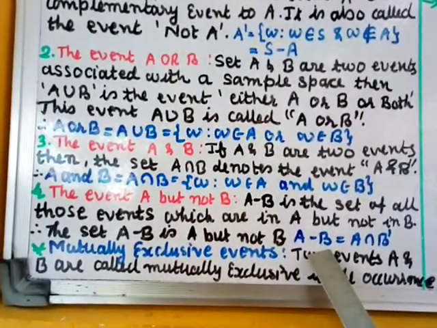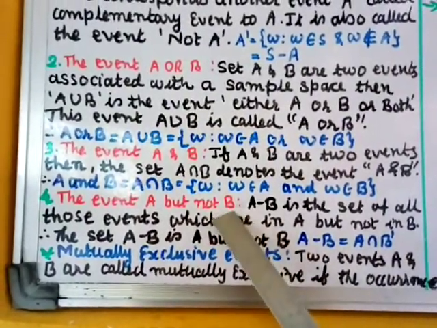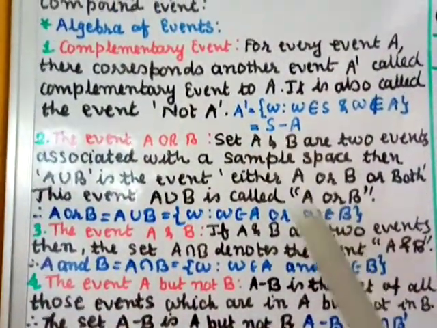And A minus B can also be written as A intersection B dash. What is B dash? B dash is the complement of B, that means S minus B, because I am taking B dash.